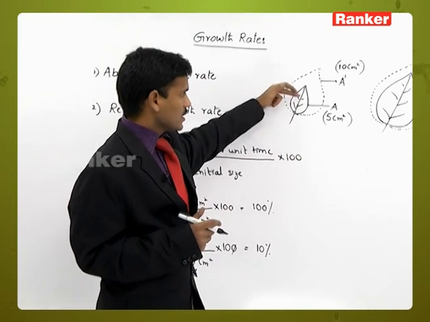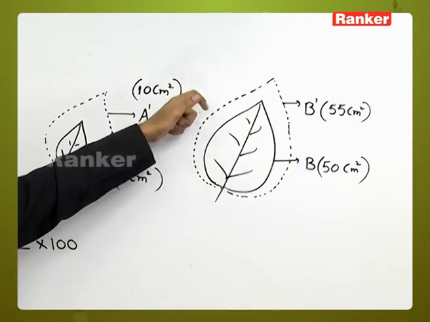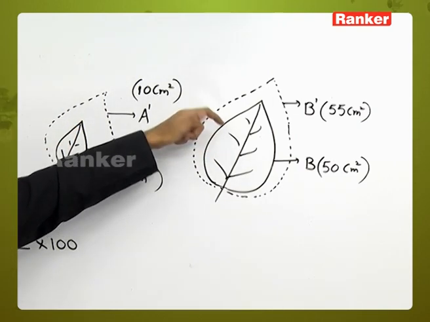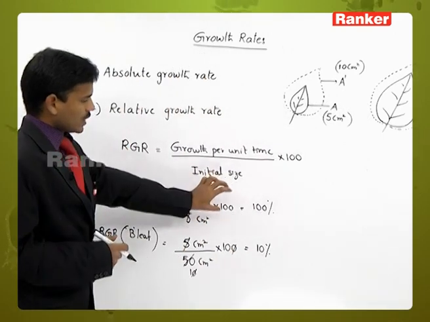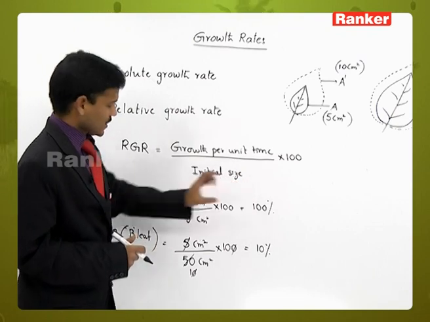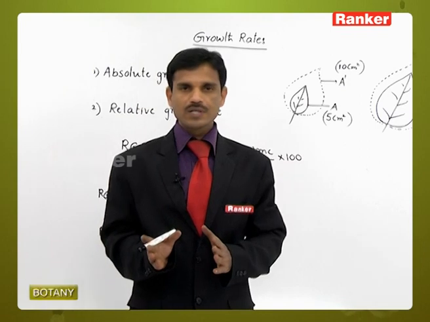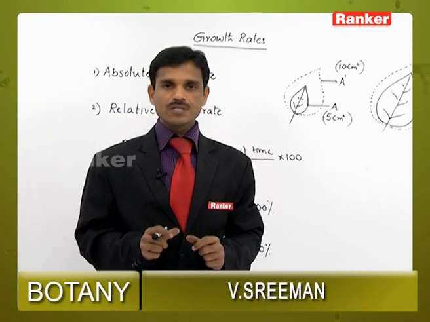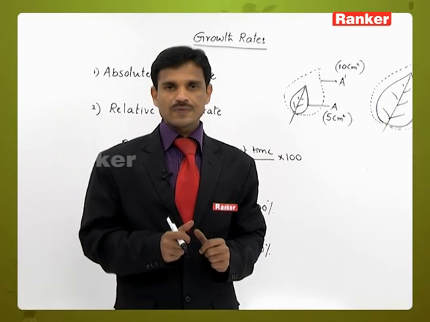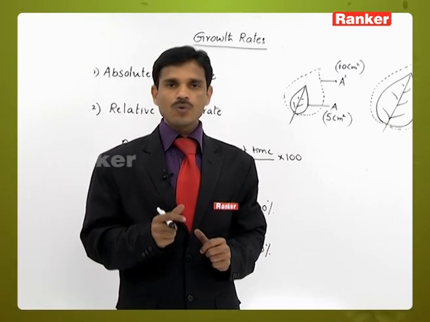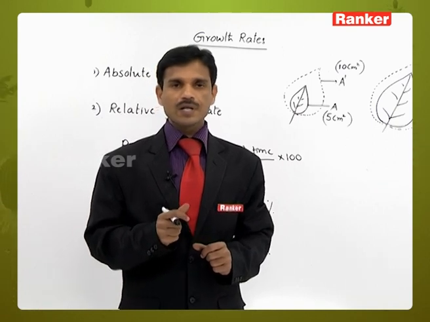The area is double, but here in B leaf the area is not double, just only 5 centimeter square the area is increasing. So here A leaf is showing the more relative growth rate, 100%, and B leaf is showing just 10% relative growth rate. So both leaves are showing the same absolute growth rate, but relative growth rate is different for these leaves. So the small leaf is showing the more relative growth rate. So it is about relative growth rates and absolute growth rates.